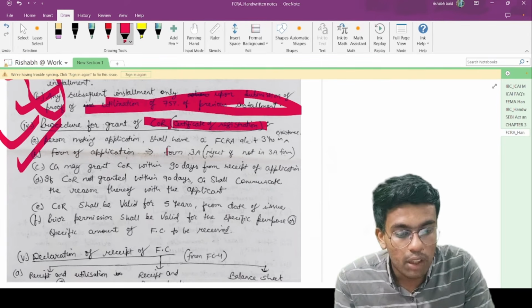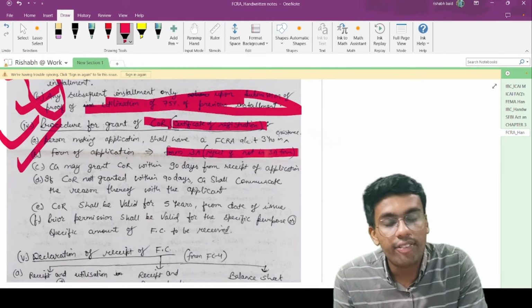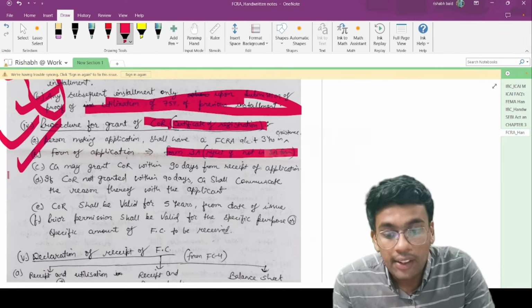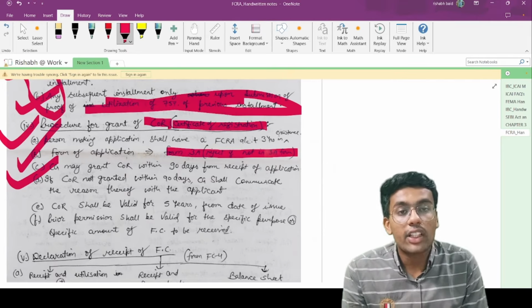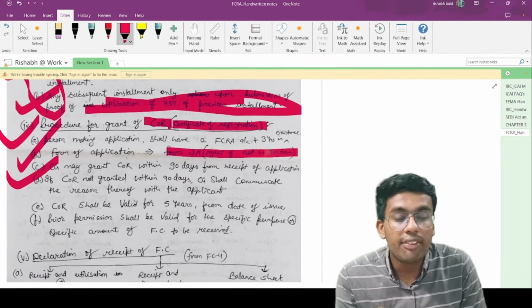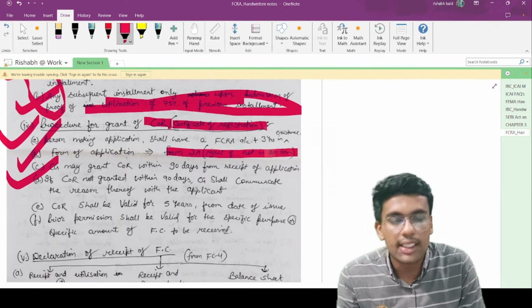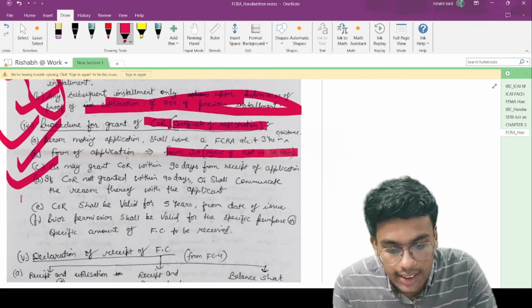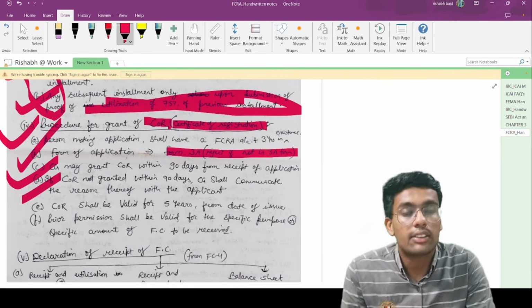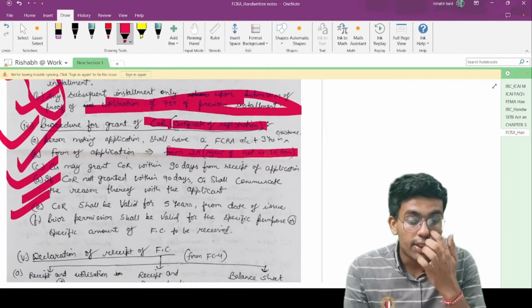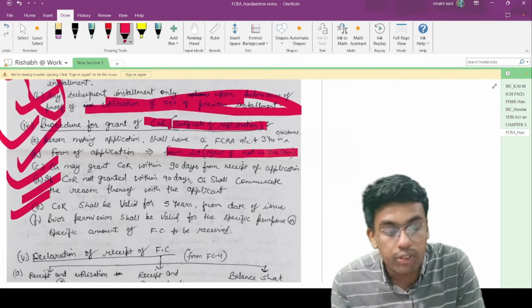The form of application is form 3A, and if the application is not submitted in form 3A, then it would be rejected. The central government may grant the certificate of registration within 90 days from the date of receipt of the application. If it is not granted within 90 days, then the central government shall communicate to the applicant the reason for not granting such a certificate of registration. Point number E talks about the certificate of registration being valid for a period of 5 years from the date of issue.